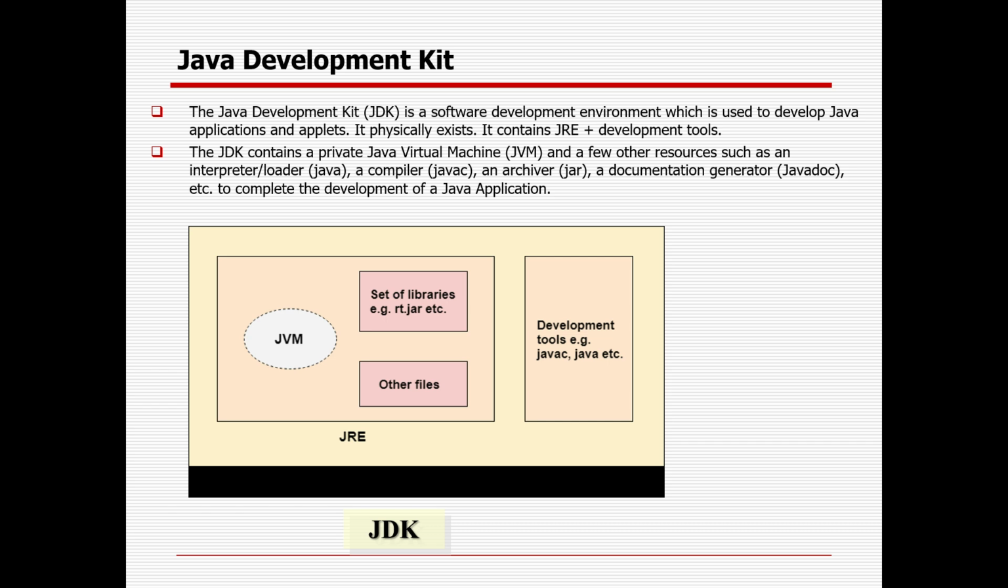It physically exists. It contains JRE. JRE is nothing but a combination of JVM plus a set of libraries and other files. And along with JRE, it also contains different development tools within the Java. So JDK contains a private Java virtual machine and a few other resources such as interpreter, loader, compiler, archiver, Javadoc or document generator to complete the development of the Java application. So that is the way Java architecture actually happened.